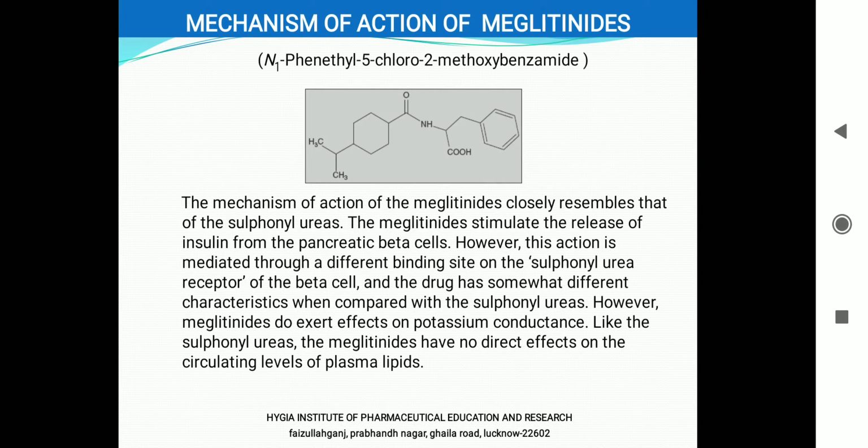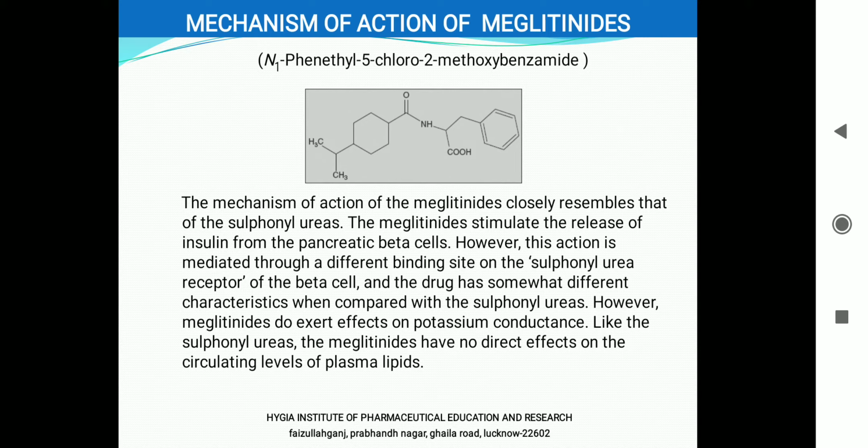Okay, now coming to the mechanism of action of meglitinides. Meglitinides, as I have already told, are the oral hypoglycemic agents which are derivatives of carboxylic acid. The mechanism of action of meglitinide closely resembles that of sulfonylurea.